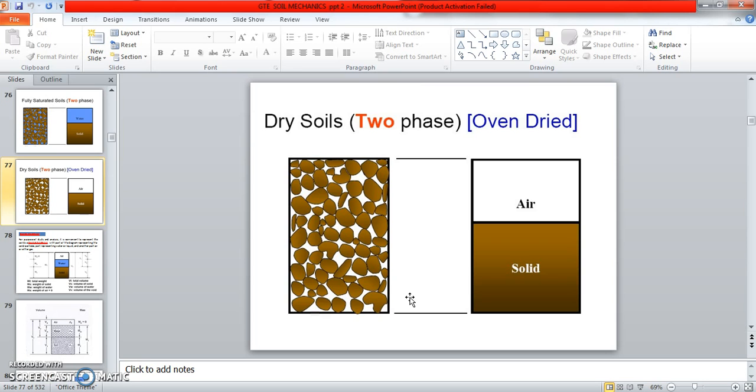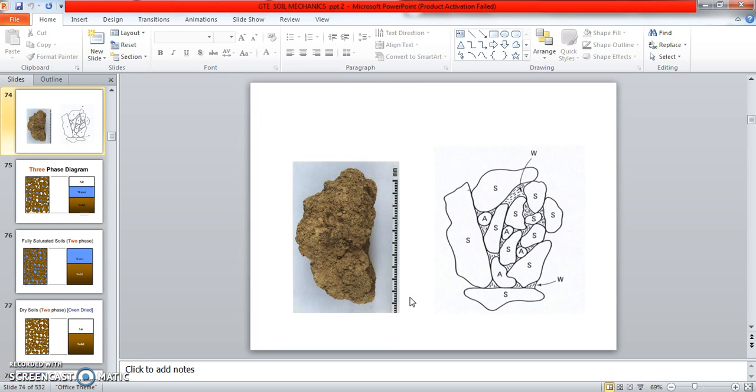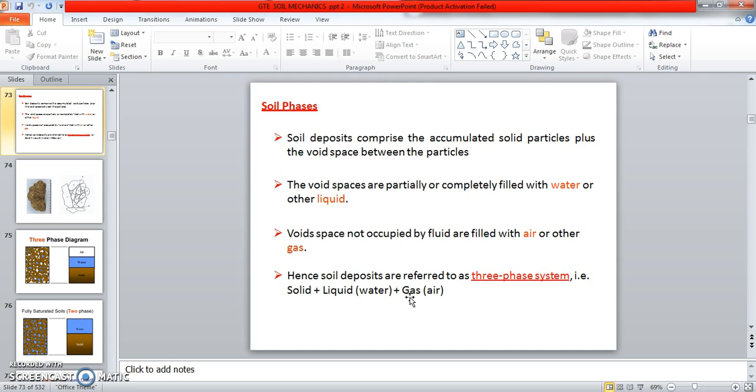Three-phase system means this is a soil sample. In that soil deposit, how do we fill the voids, how do we occupy the space between the solid particles? White space will be there in that soil. So how is the void filled? We have to use water or other liquid, and air, and solid. That is the three-phase system.